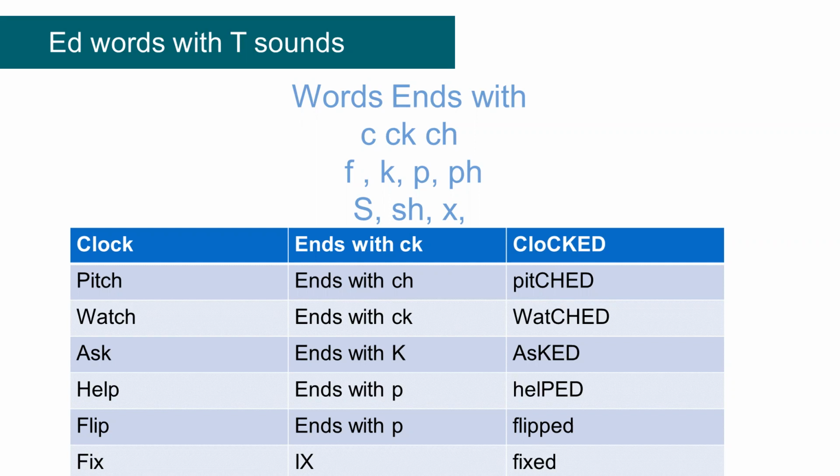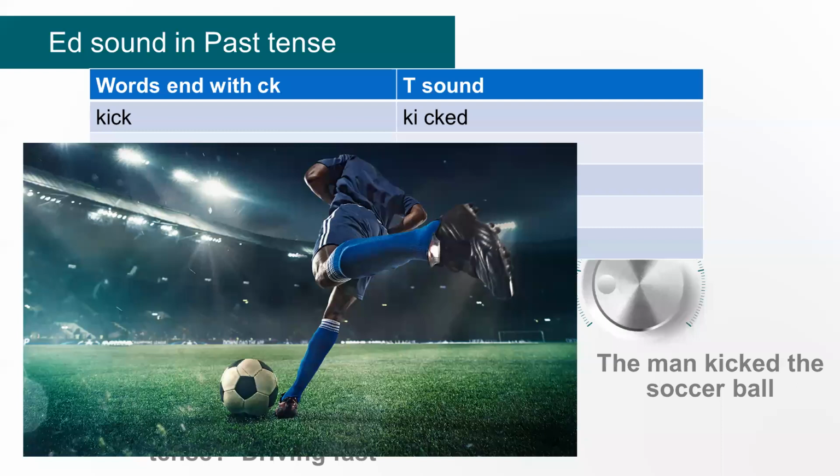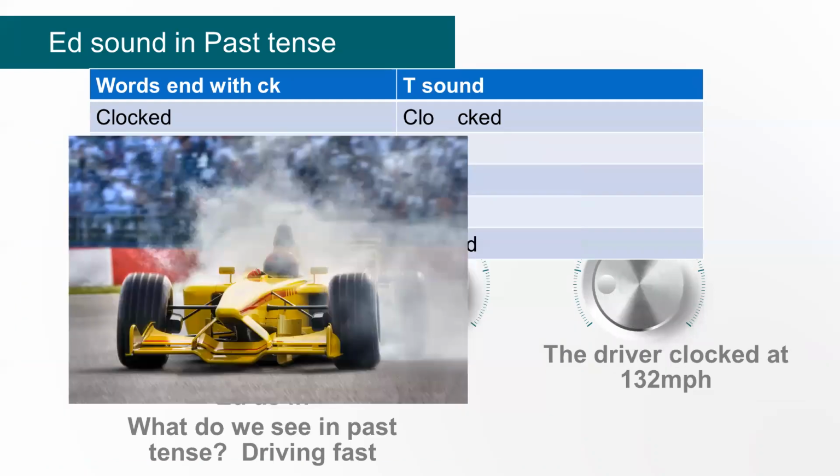Now let's go with another set of words. The words that end with the CK sound, the past tense is the T sound. So it's kicked. The man kicked the soccer ball. Words that end with CK get a T sound.